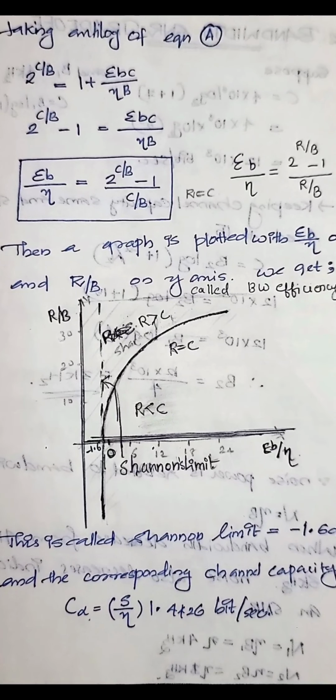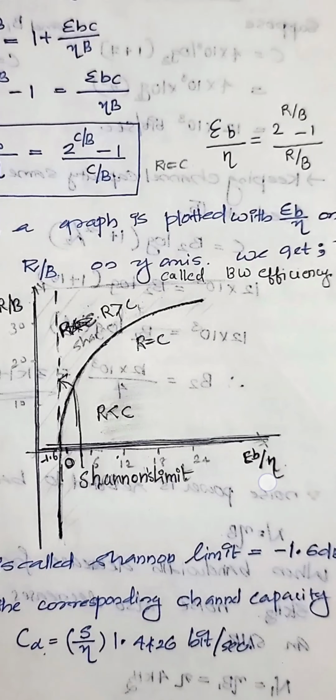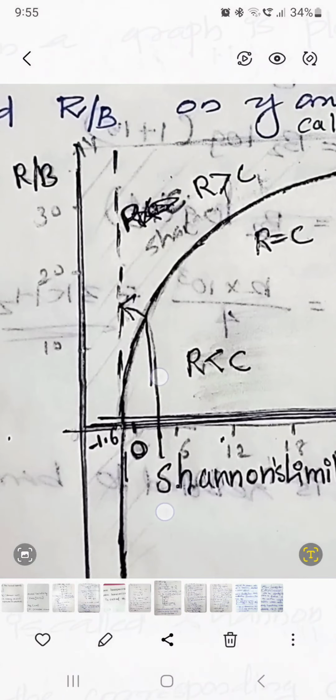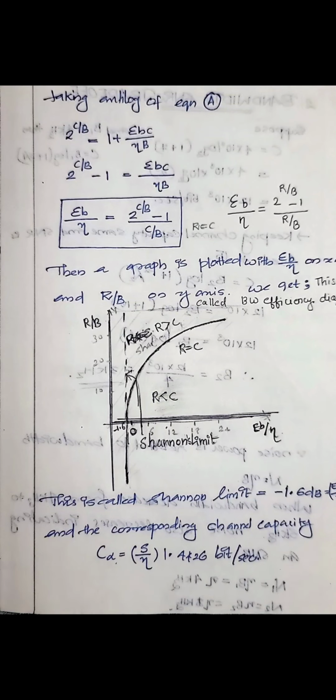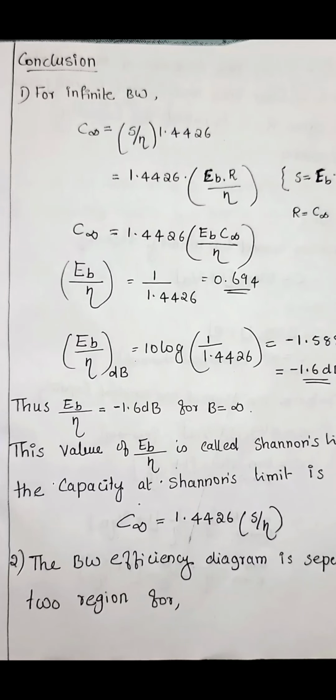At the Shannon limit point, the R by B value goes to infinity, and the EB by eta value will be minus 1.6. So we can draw some conclusions based on this Shannon limit. The first conclusion is, for an infinite bandwidth, C infinity is equal to S by eta into 1.4426. For an infinite bandwidth, the capacity C is equal to S by eta into 1.4426.